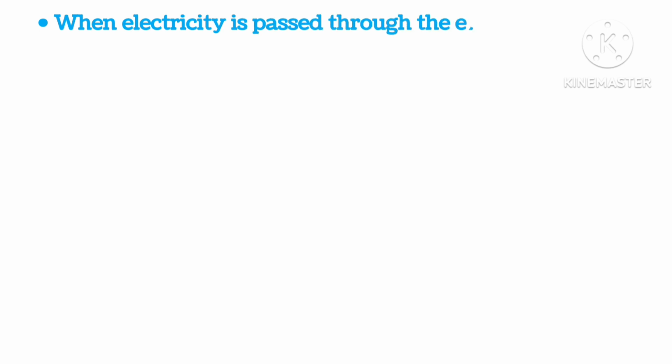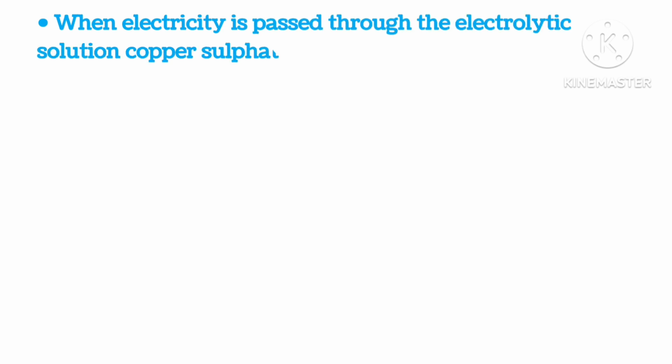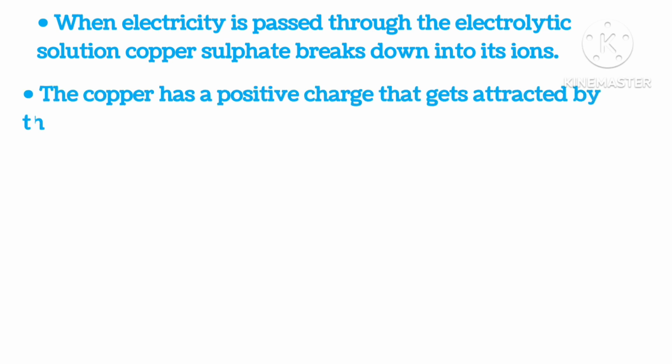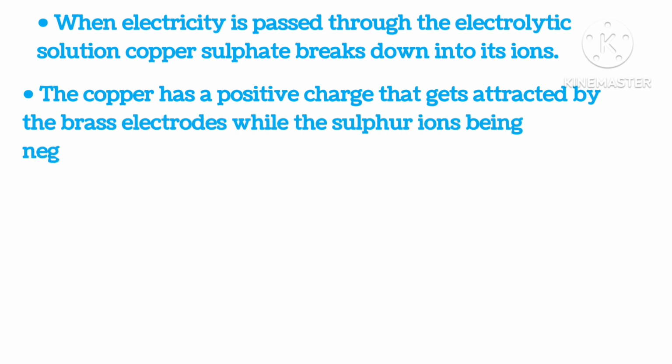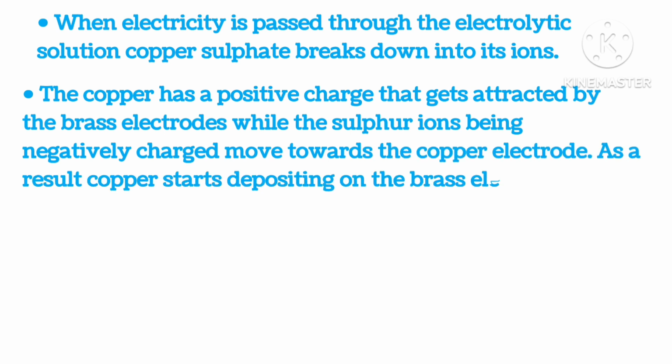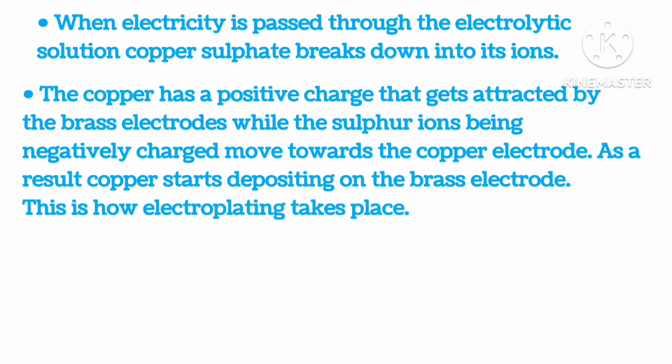When electricity is passed through the electrolytic solution, the copper sulfate breaks down into its ions. The copper has a positive charge and gets attracted by the brass electrode, while the sulfate ions, being negatively charged, move towards the copper electrode. As a result, copper starts depositing on the brass electrode. This is how electroplating takes place.